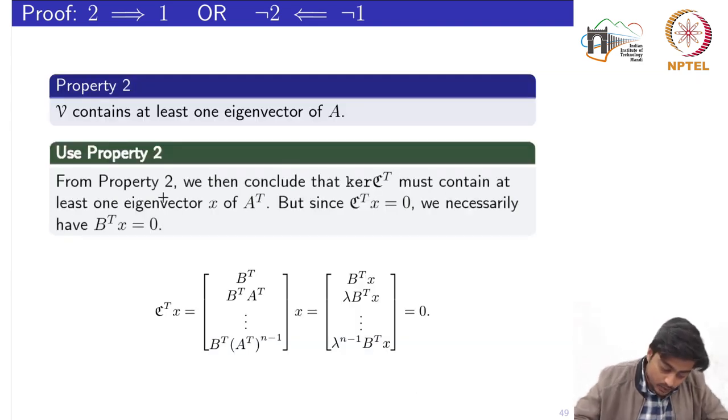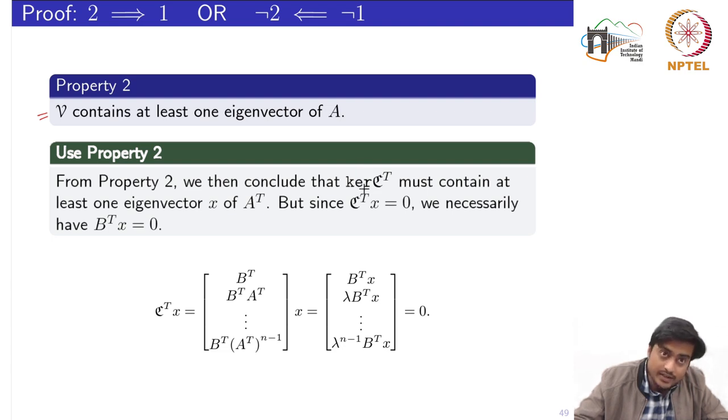Now using property 2, we conclude that this subspace V, which is already A transpose invariant, which is the kernel of C transpose, must contain at least one eigenvector of A transpose.